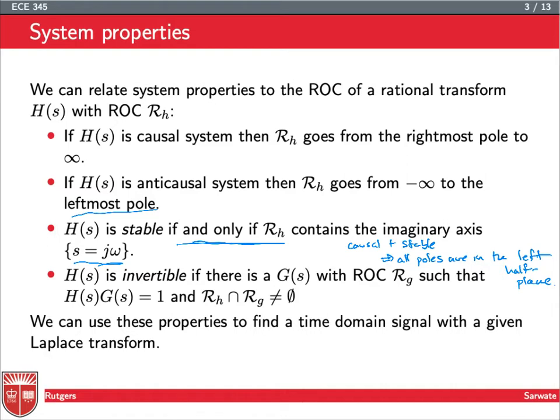And finally, we can invert a system if we can essentially take G(s) equal to 1 over H(s). If we can find an ROC for this G(s) such that the intersection between R_H and R_G isn't empty, that is, when we compose them together we still have some region of convergence, then we can say the system is invertible. And we can use these properties also to find a time domain signal with the given Laplace transform. Given the ROC, we can figure out what the corresponding time domain signal has to be.